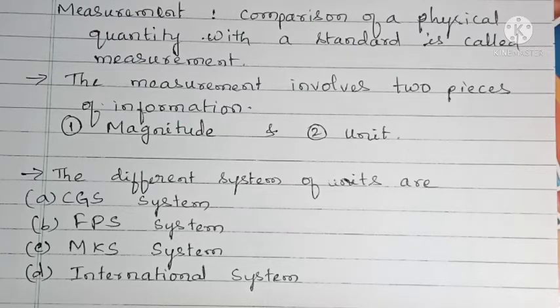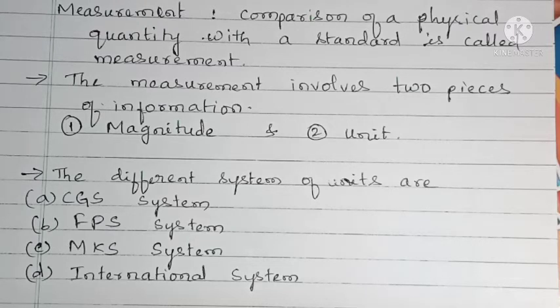Next, the different systems of units. Previously we were using different units. We were using the CGS system, the FPS system, and the MKS system. Now we are using the international system, which we call the SI system. CGS system is centimeter, gram, second. Previously we were using that. FPS system is foot, pound, second. MKS system is meter, kilogram, second.